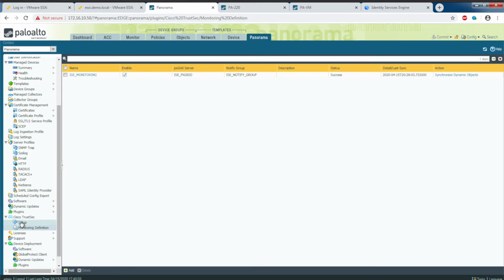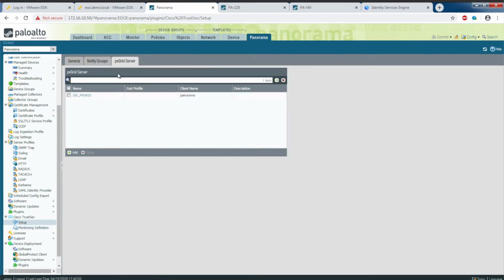So this SVR ISE_pxgrid, if we go back to Panorama and go to the setup, you can see it's referenced here under the pxgrid server, ISE_pxgrid. Now, if you recall the notify group, both device groups, my edge and data center, that's included in notify group. And so that's how the firewalls are learning about the SGT to IP address mapping. If we take a look at